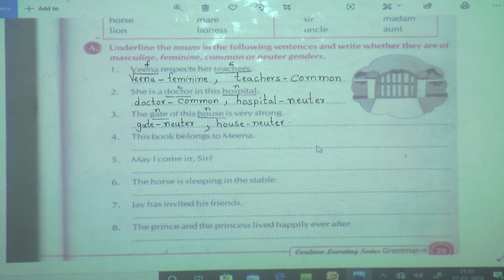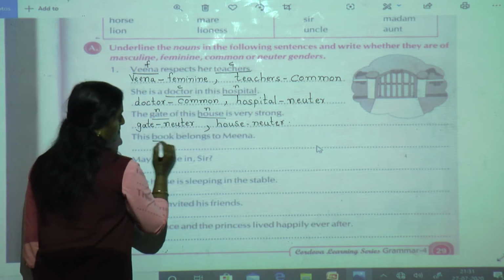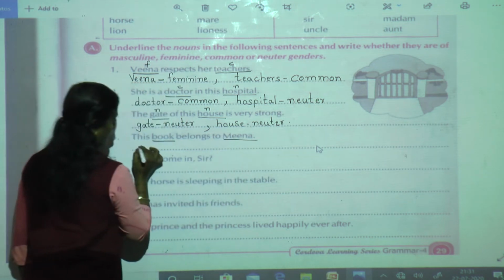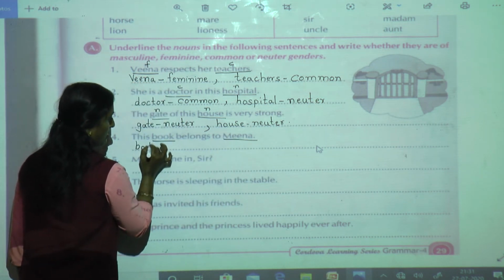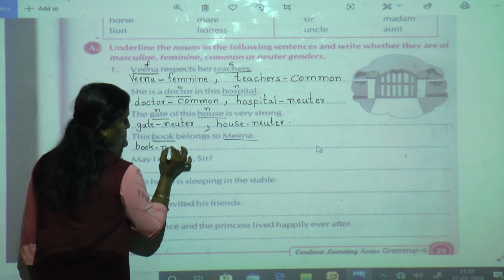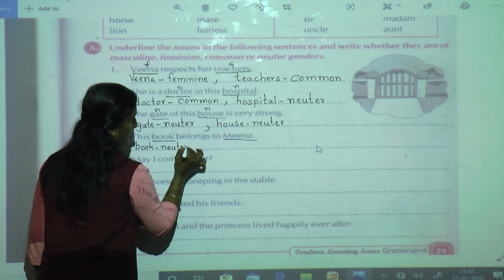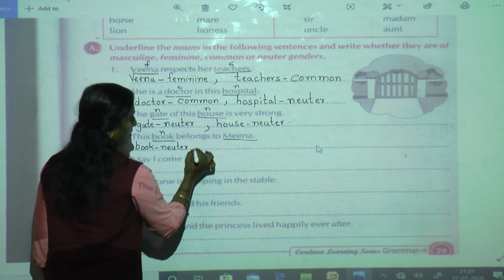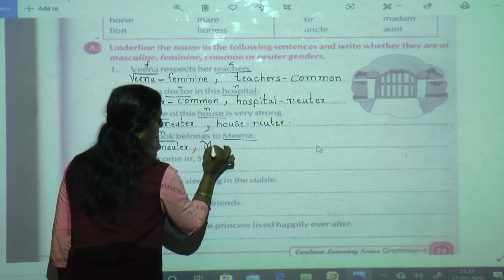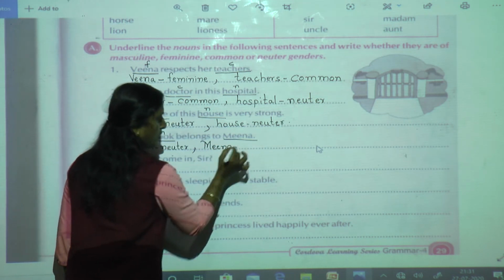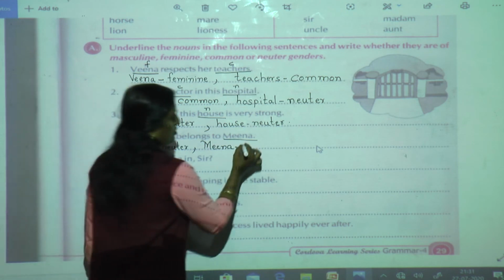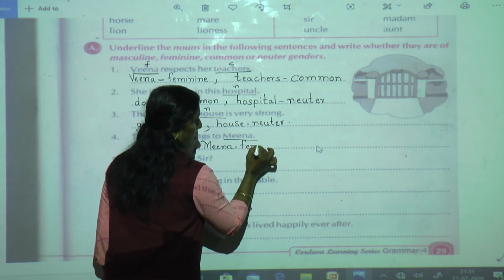This book belongs to Meena. Book, Meena. So book is what? Non-living thing. So I will say it is neuter. Right here N, comma, Meena. Now from the name you can make out whether it is male or female. Meena is a girl's name.